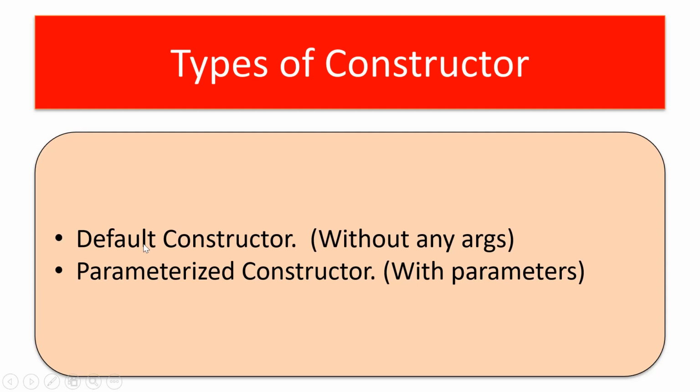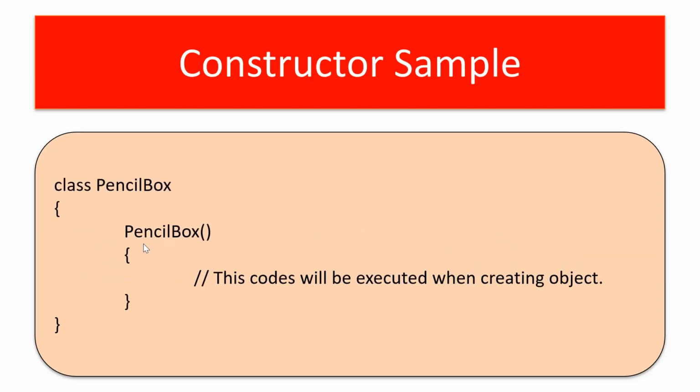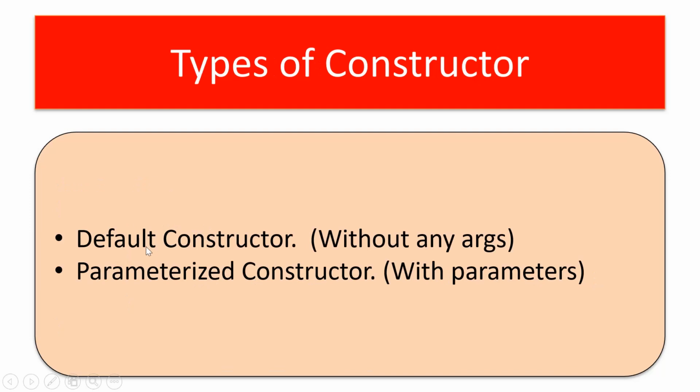There are two types of constructors available: default constructor and parameterized constructor. Simple. A constructor without any arguments, simply with empty braces, is called a default constructor, and a parameterized constructor means simply a constructor with arguments.